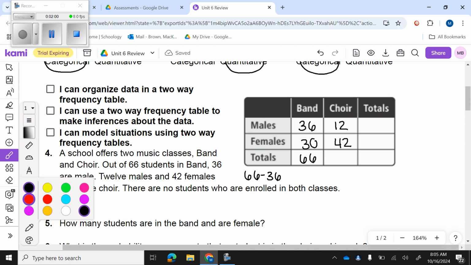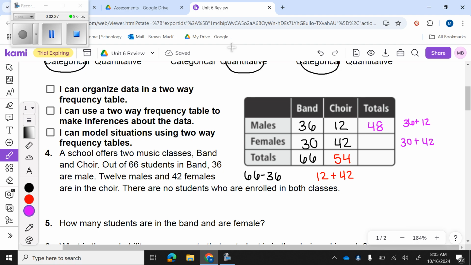If I want to find the total amount of people in choir, I'm going to do 12 plus 42, which is going to give me 54. So now there's a total of 54 students in choir, okay? To find the total amount of males, I'm going to add up my rows. I'm going to do 36 plus 12, which is going to give me 48. To add up my females, I'm going to add up this row. So I'm going to do 30 plus 42, and that's going to give me 72.